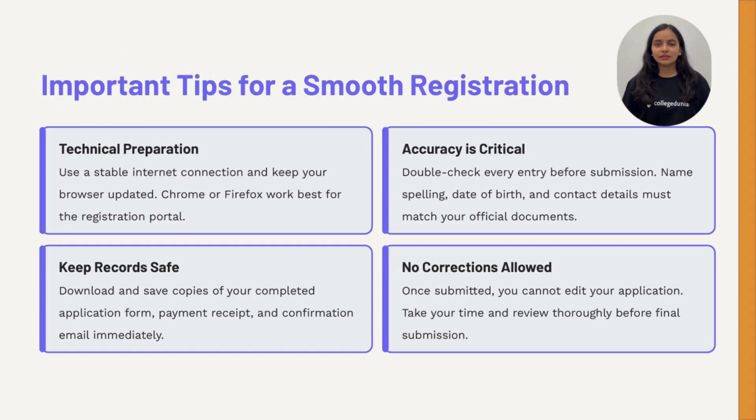Some critical tips: use a stable internet connection and an updated browser. Double-check all details before submission. Name, date of birth, and category must match official documents. Once submitted, no corrections are allowed, so careful review is necessary. Download and save copies of the application form and payment receipt immediately.